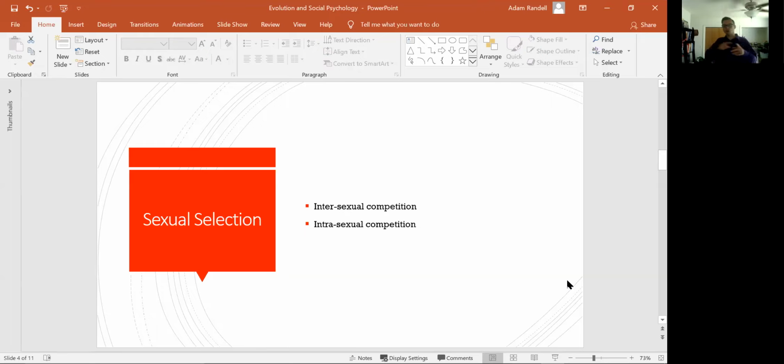So you can think of it like an interstate highway. An interstate highway goes between states. Intersexual selection goes between sexes. Okay, but there's also intrasexual competition. This is competition within the sex.